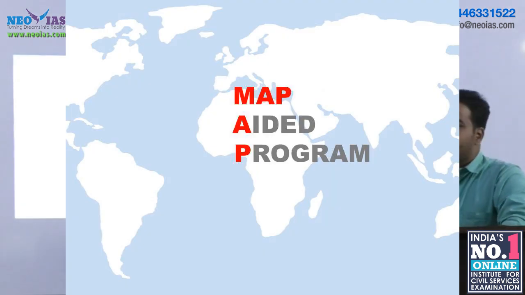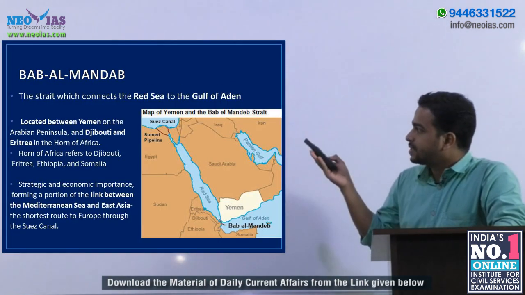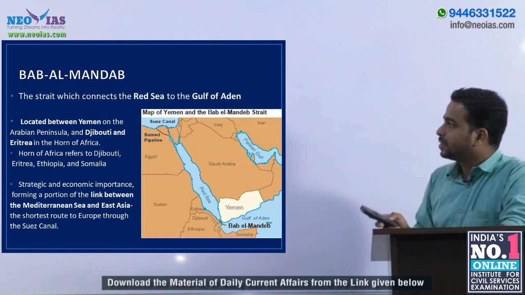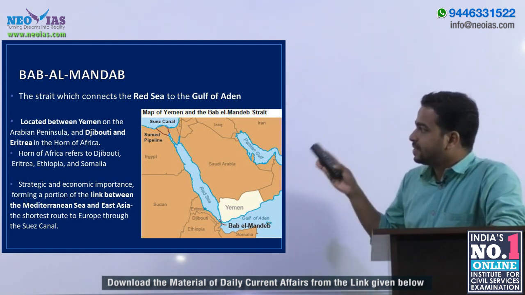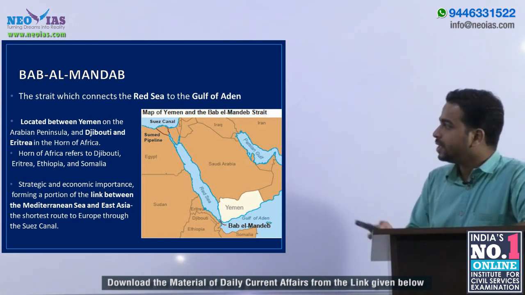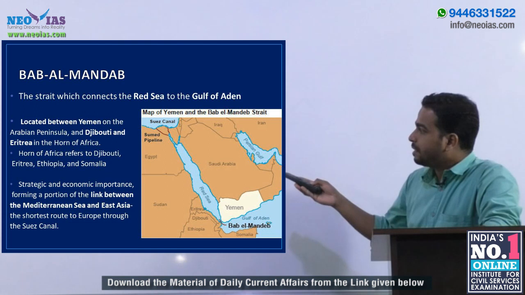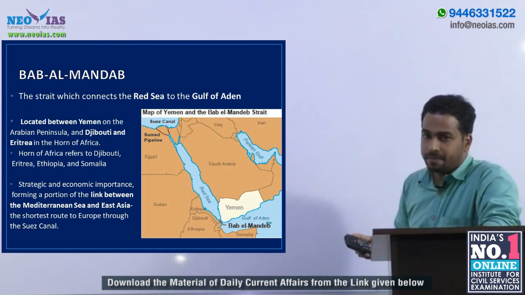Here we have completed the important topics for today. Now let us go to our map aided program. Today we have to locate the Strait of Bab al-Mandab. You know, Bab al-Mandab is a strait which connects the Red Sea to the Gulf of Aden. It is located between Yemen on the Arabian Peninsula and Djibouti and Eritrea in the Horn of Africa.